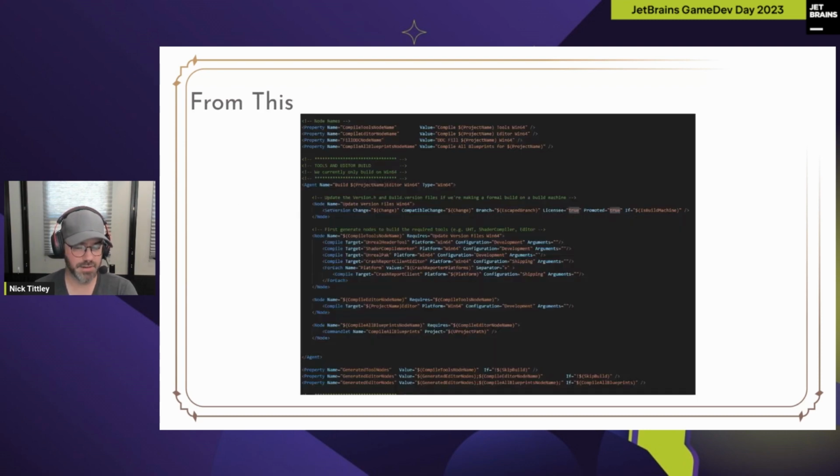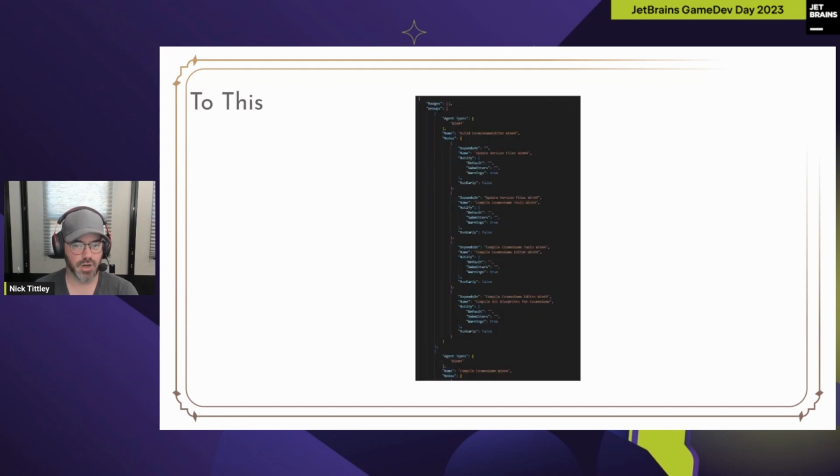So this is what a BuildGraph script, an XML script, looks like. You can glean that it's an XML document, and you can also glean that there's a lot of placeholder variable names or stuff that looks like environment variables, really all those $ signs and parentheses. These things will be replaced later with parameters to get an actual concrete build. And the output of an export from BuildGraph looks a little bit like this. It's a JSON document, and it specifies build steps and their dependencies.